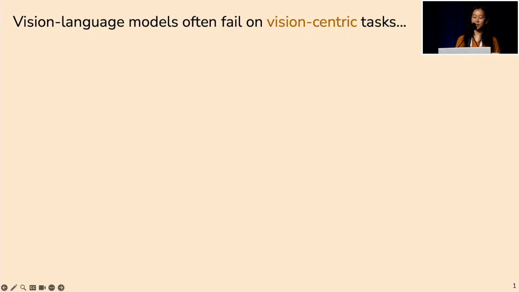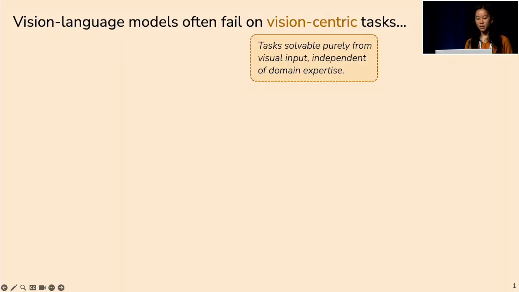So vision language models have been useful for lots and lots of tasks, especially ones that are reliant on the language model's expert level knowledge. But when it comes to solving vision-centric tasks, which we define here as tasks that rely solely on visual input and not on background knowledge or reasoning across text, these models do a lot worse.